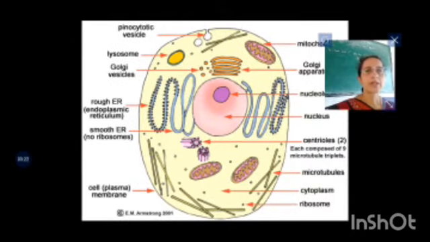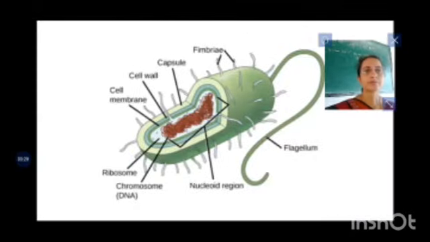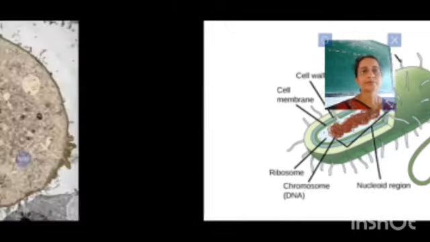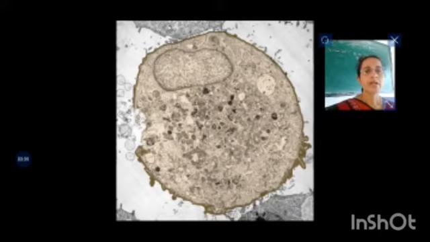You are observing the diagrammatic representation of an animal cell, where it lacks the cell wall. Here you are observing the bacterial cell. Here you can see what we observe under the microscope. This is the real image of the cell. See, it is looking colorless or greyish in color. We have not put any color to the specimen that we observe under the microscope.